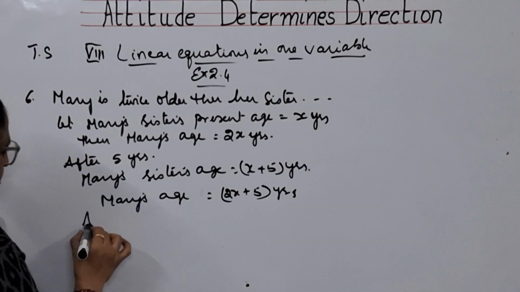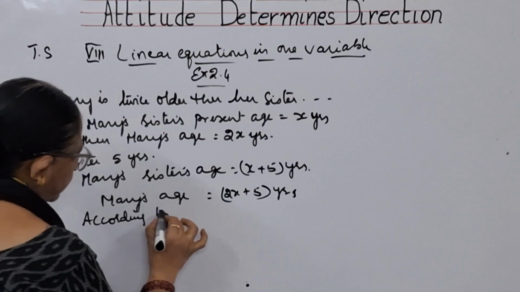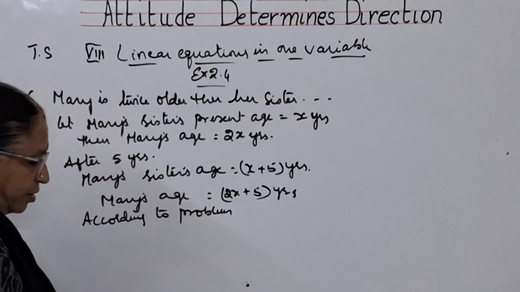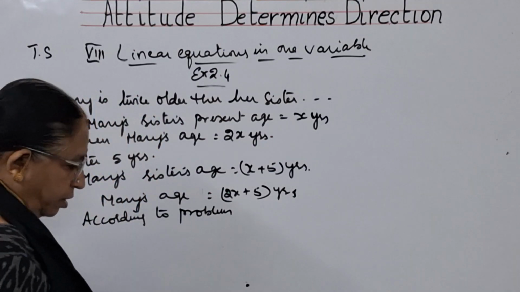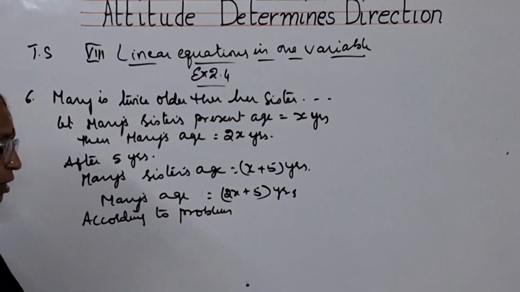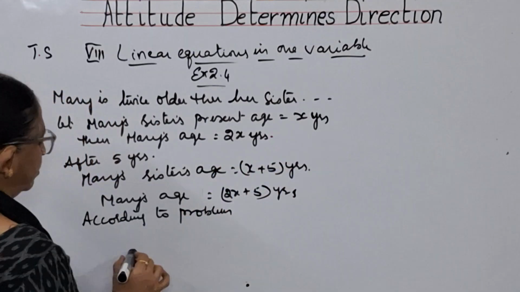But what does the problem say? According to the problem, after 5 years, Mary will be 2 years older than her sister. Mary's age will be 2 years more than her sister.